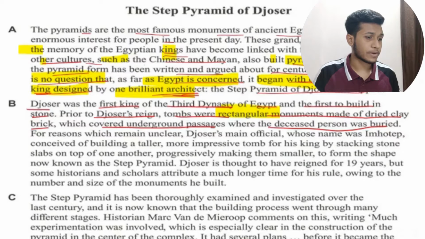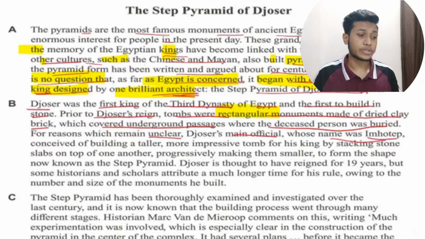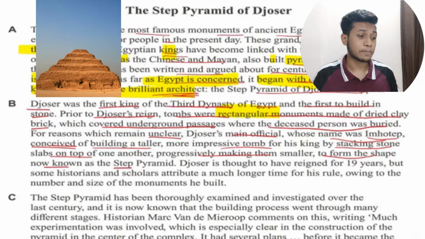After Djoser, what happened was, for reasons which remain unclear, Djoser's main official, whose name was Imhotep, convinced him of building a taller, more impressive tomb for his king by stacking stone slabs on top of one another, progressively making them smaller to form the shape of what is now known as a step pyramid.